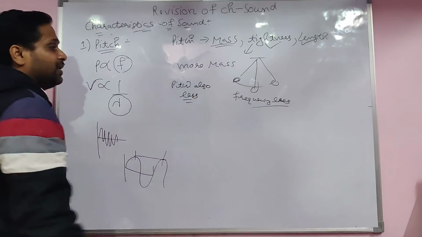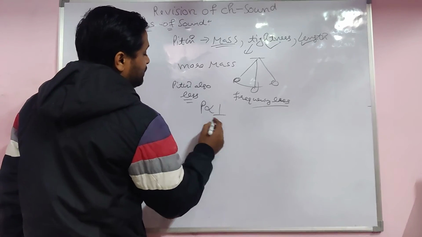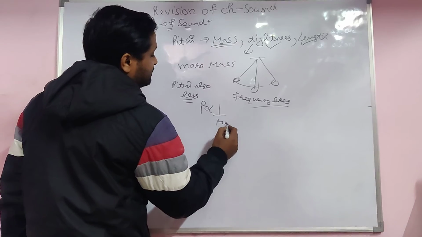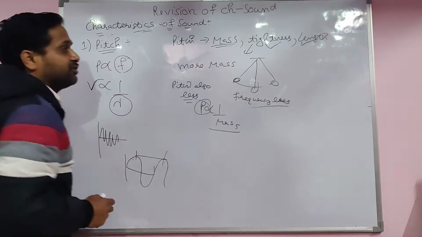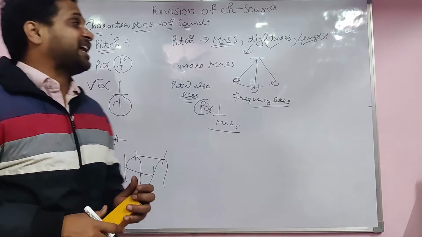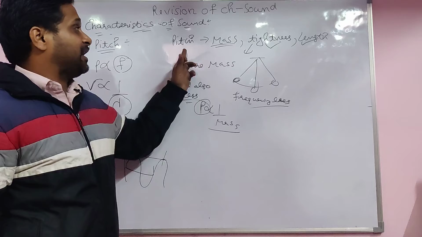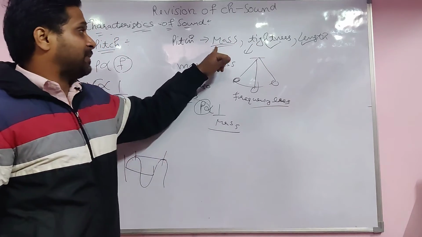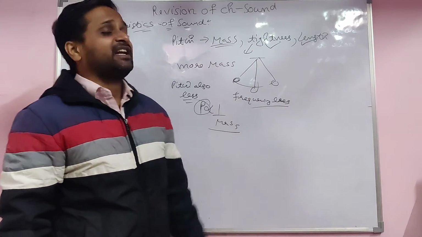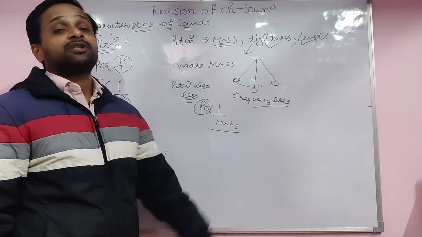Pitch is inversely proportional to the mass. If more mass is there, pitch is less. So this is the first characteristic, of the pitch only, that depends upon mass, tightness, and length. For the mass it is inversely proportional, tightness is directly proportional, and length is inversely proportional.